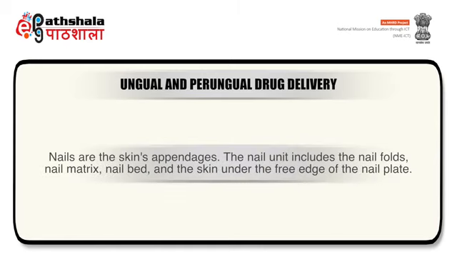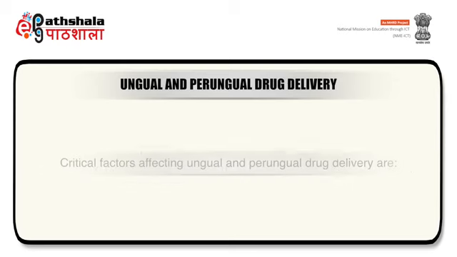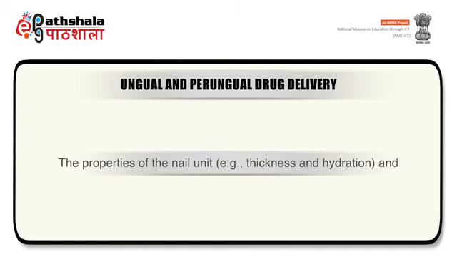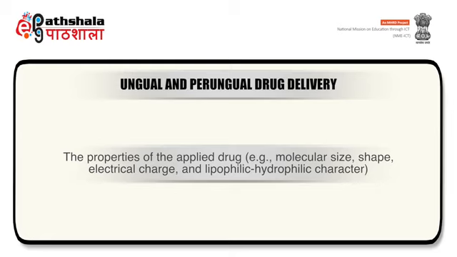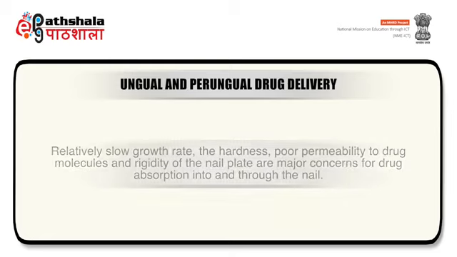Nails are skin's appendages. The nail unit includes nail folds, nail matrix, nail bed, and skin under the free edge of the nail plate. Critical factors affecting ungual and perungual drug delivery are the properties of the nail unit, which include thickness and hydration, and the properties of the applied drug, which include molecular size, shape, electrical charge, and lipophilic or hydrophilic character. The relatively slow growth rate, the hardness, poor permeability to drug molecules, and rigidity of the nail plate are major concerns for drug absorption into and through the nail.